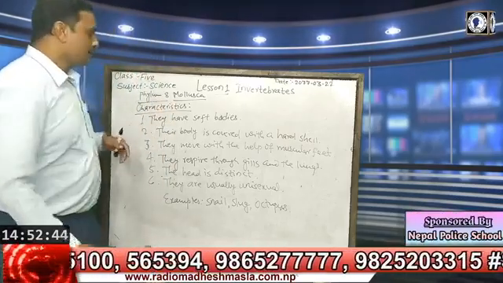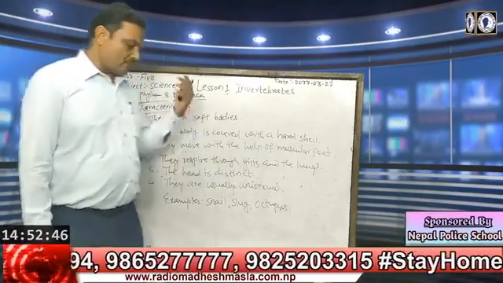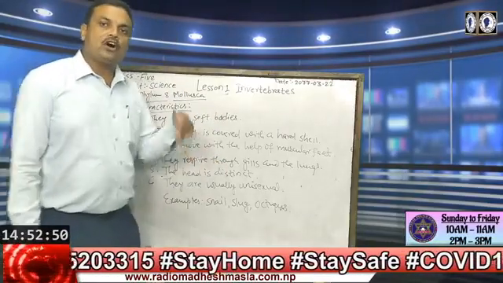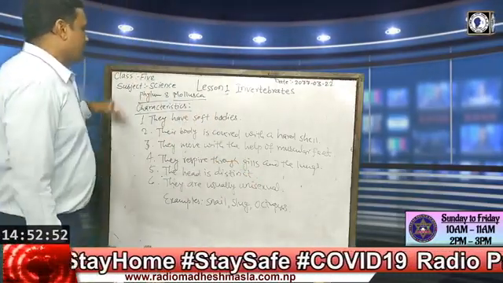After this phylum, dear students, we are going to study about the ninth phylum, the last phylum of invertebrates, that is Echinodermata.